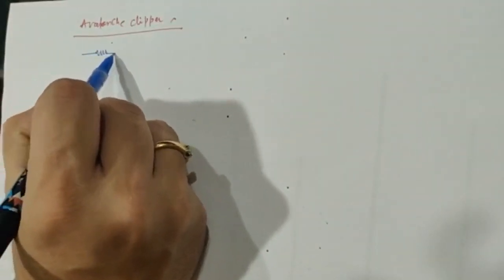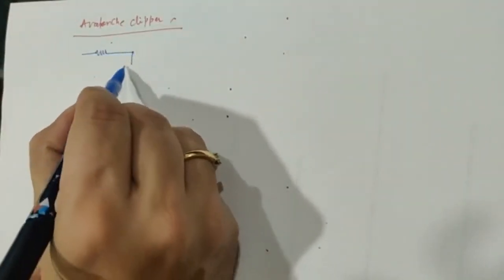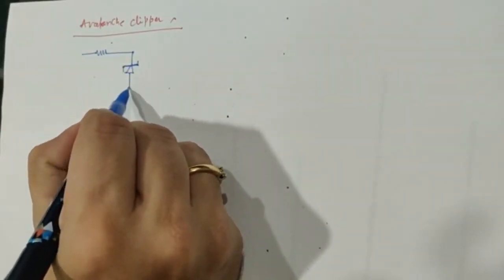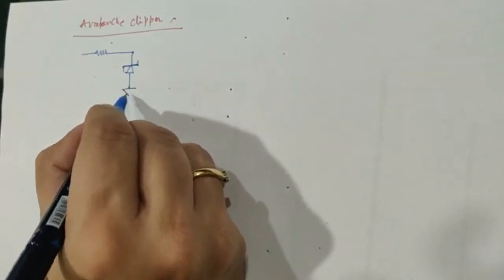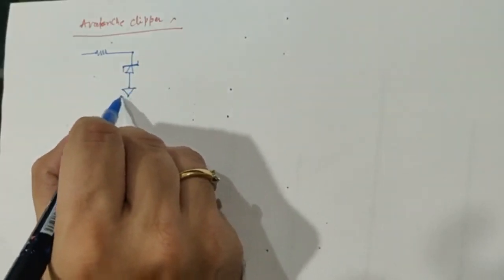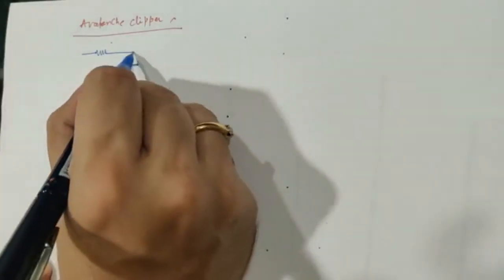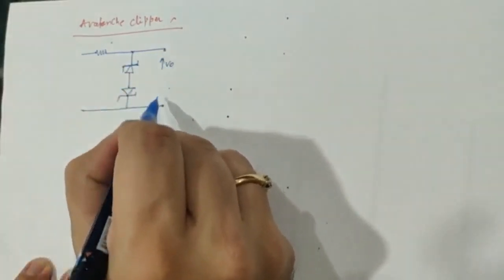So I'm just drawing the diagram for that. I will be using two Zener diodes here, and of course they are connected back to back, and here I will be getting the output voltage V0.